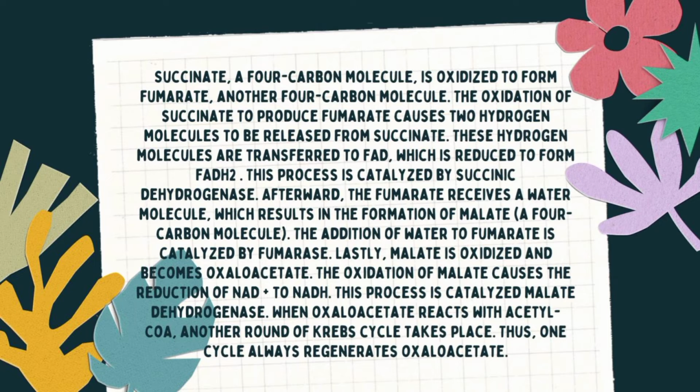Afterward, fumarate receives a water molecule, which results in the formation of malate, another 4-carbon molecule. The addition of water to fumarate is catalyzed by fumarase. Lastly, malate is oxidized and becomes oxaloacetate.